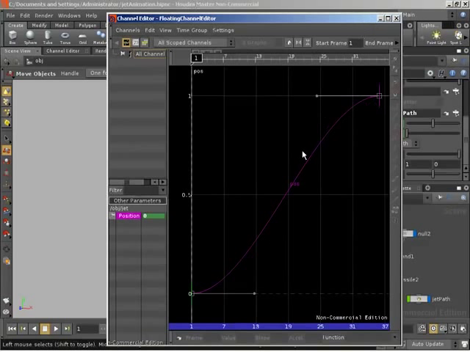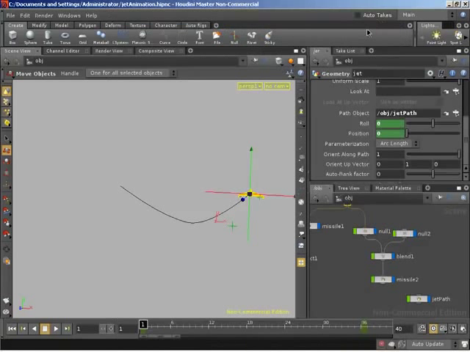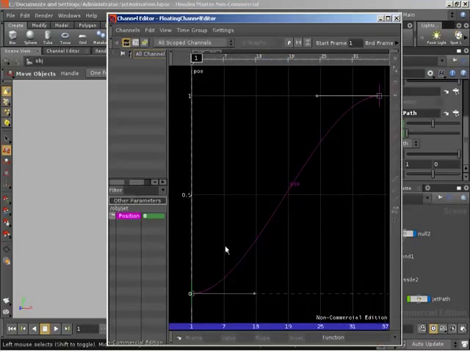Meaning we accelerate into our constant motion and then we decelerate. Which, if we minimize our channel editor for a second, doesn't make very much sense, when it's not like we're taking off and landing. We should be hitting this motion at full speed and leaving this motion at full speed. If we were to have a change in speed, maybe we'd accelerate or decelerate just before the bank. But we shouldn't start out stopped, accelerate into the motion and then decelerate at the end. That makes no sense. So I'm going to set this to be linear. Let's grab both of our keys and set this to be a linear curve.